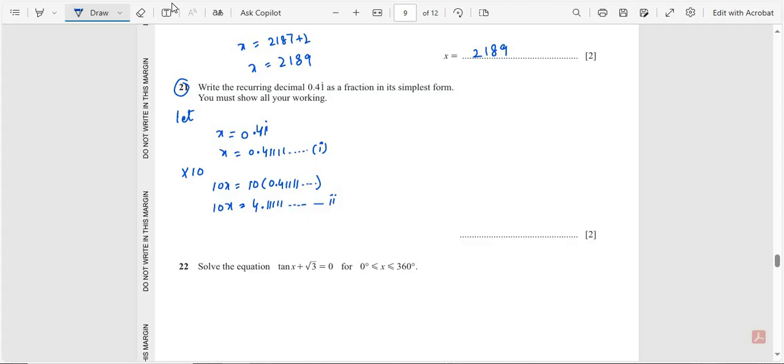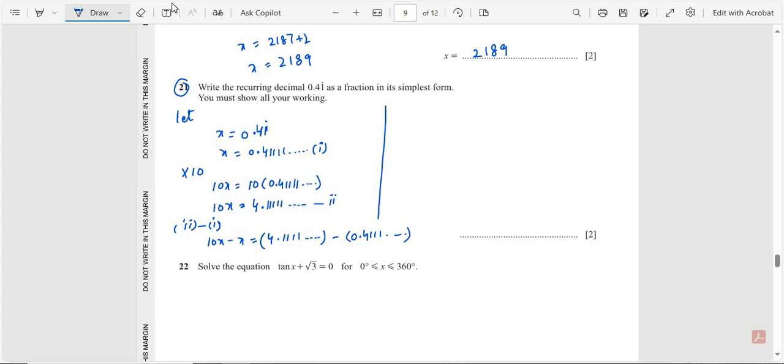Subtract both equations, equation 2 minus equation 1. So 10x minus x is equal to 4.111 and so on, minus this equation 0.4111 and so on.